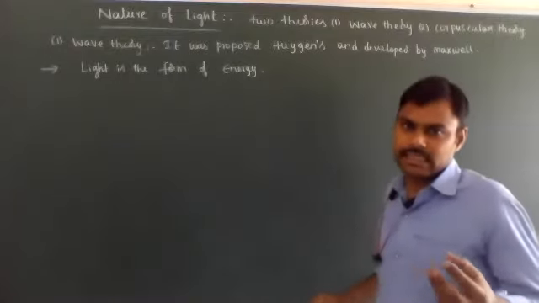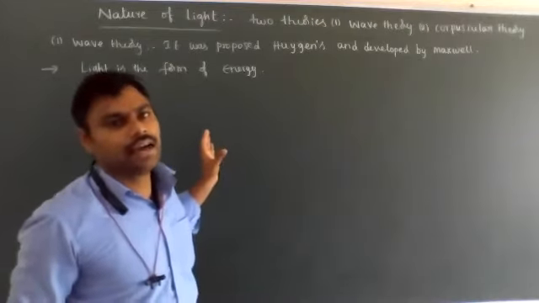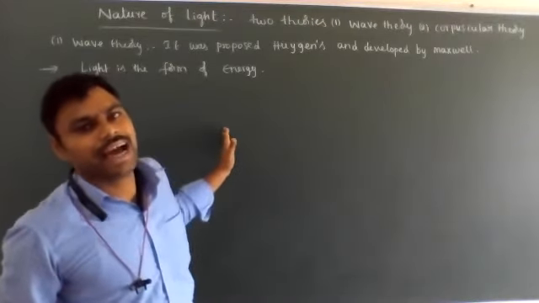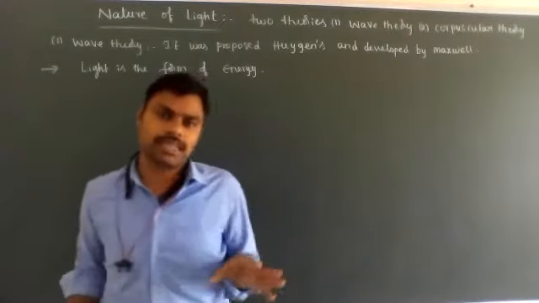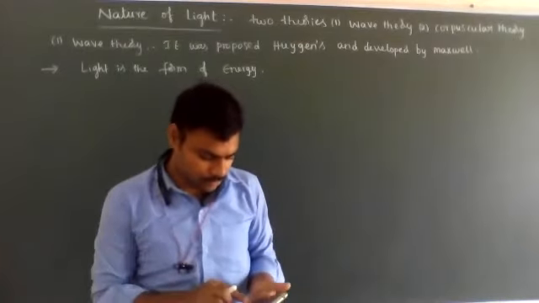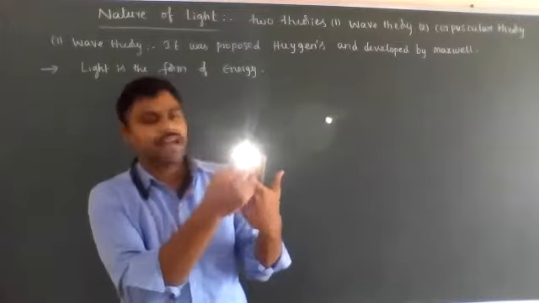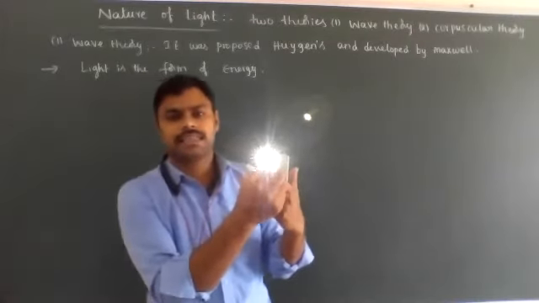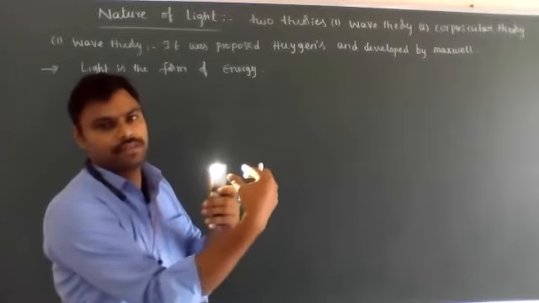It emits continuously. For example, see this focus light, camera light, torch light, the radiations emit continuously.